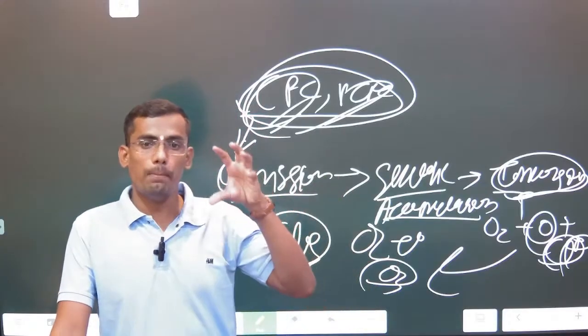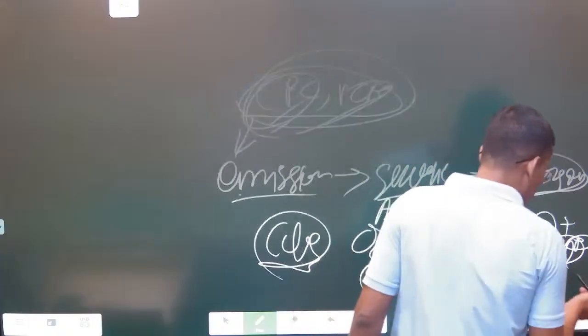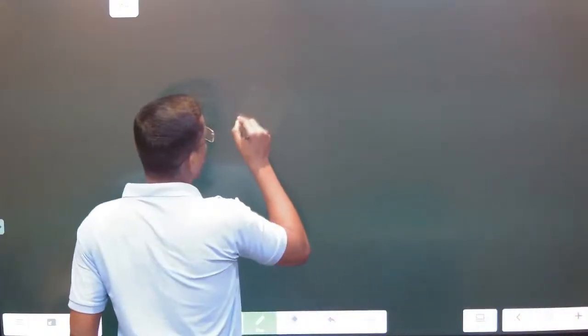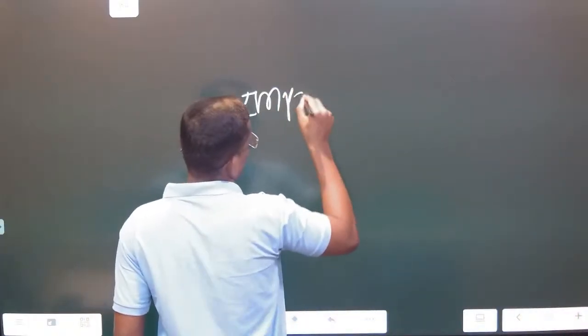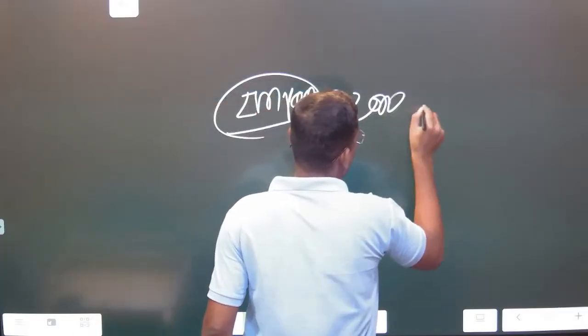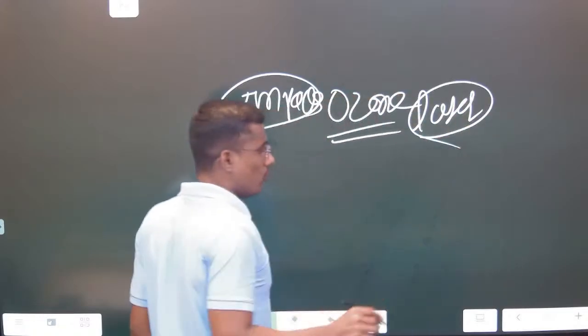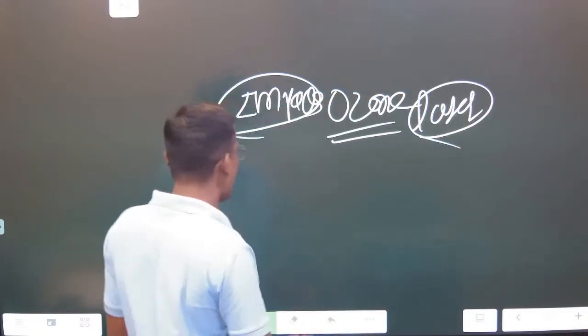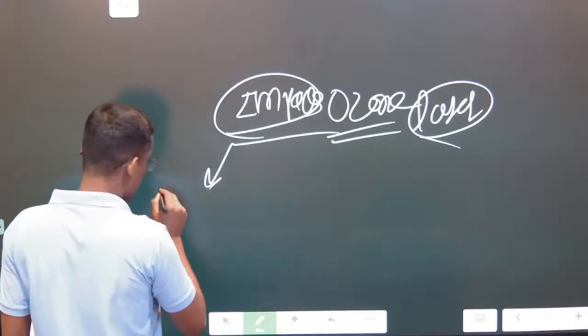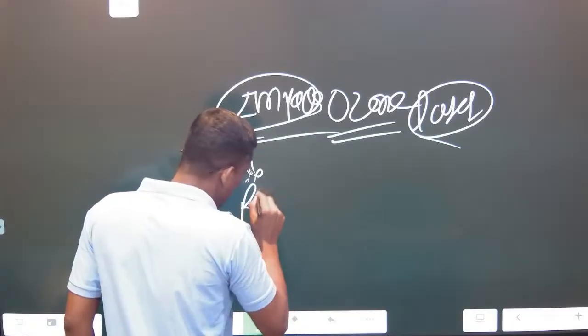What are the impacts of this ozone layer depletion? Okay, so now we are going to discuss the impact of ozone layer depletion. Now in this you can generate points through impact on human beings, impact on plant growth.